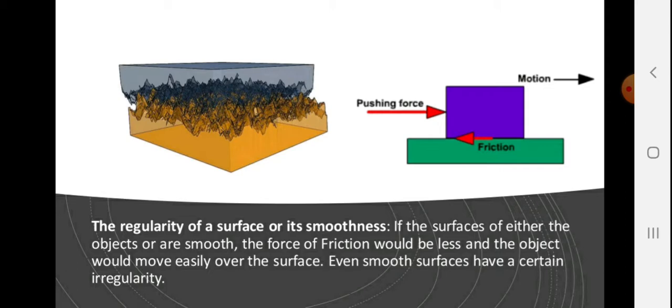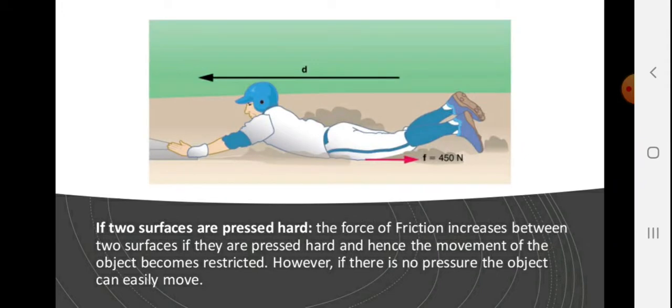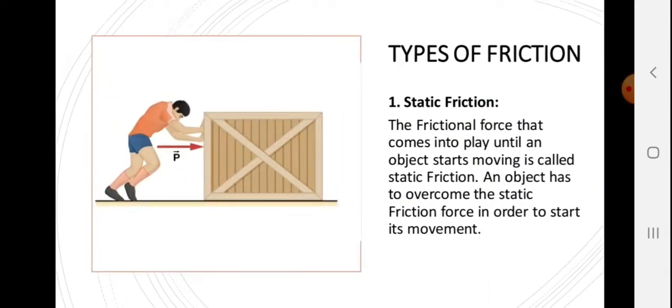It is never the case that a smooth surface will have least or zero friction. If two surfaces are pressed hard, the force of friction between them increases, and hence the movement of the object becomes restricted. However, if there is no pressure, the object can easily move.